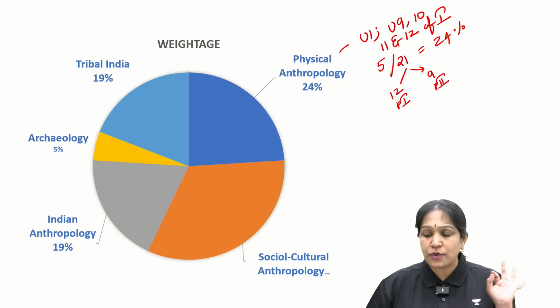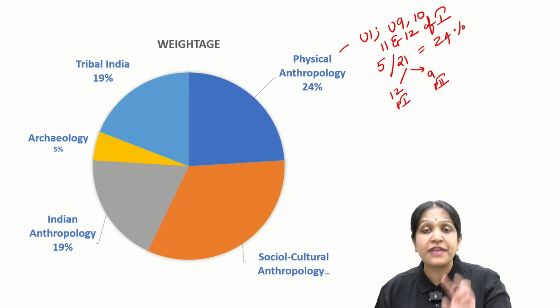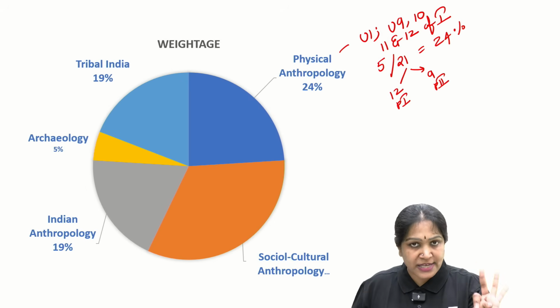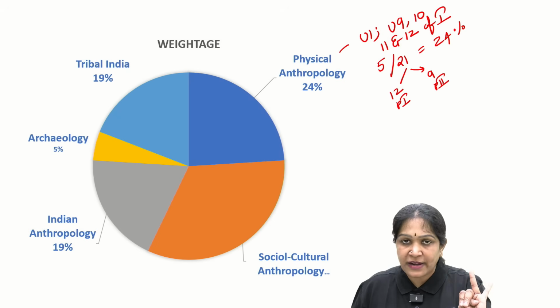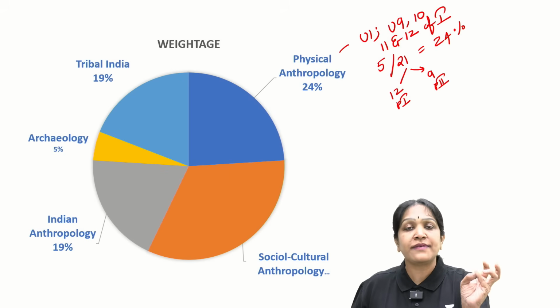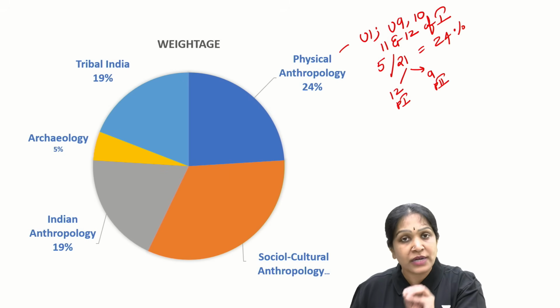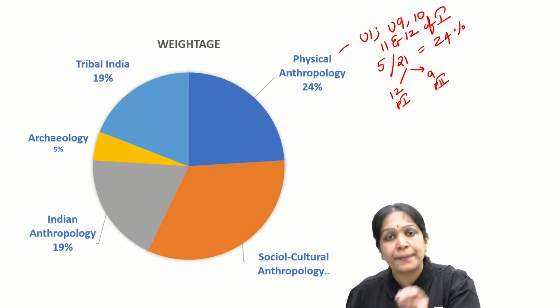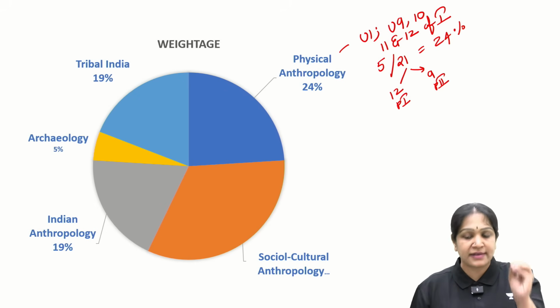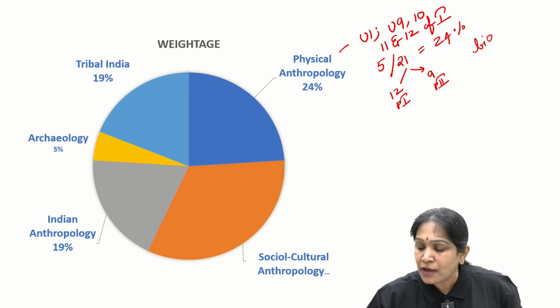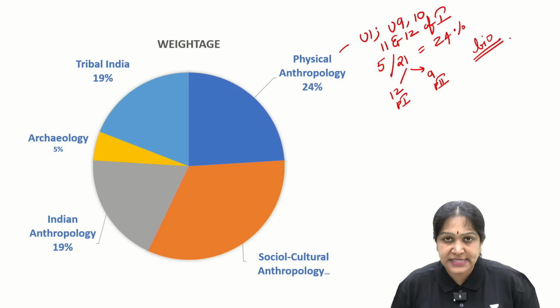In paper 1 you have only 5 units: Unit 1, evolution; Unit 9, genetics; Unit 10, growth and development; Unit 11, fertility and demography; Unit 12, applications of anthropology. These 5 out of 21, 24% of anthropology, can be categorized as physical anthropology, and this is the biological part. Is it clear?